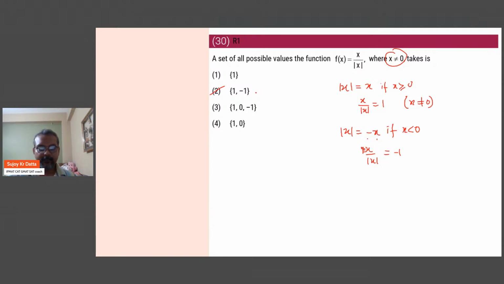I hope this is clear till here. The questions were not very difficult, except a couple in the beginning, especially that ellipse and focus question. Let's go on. Next, we have question number 31.